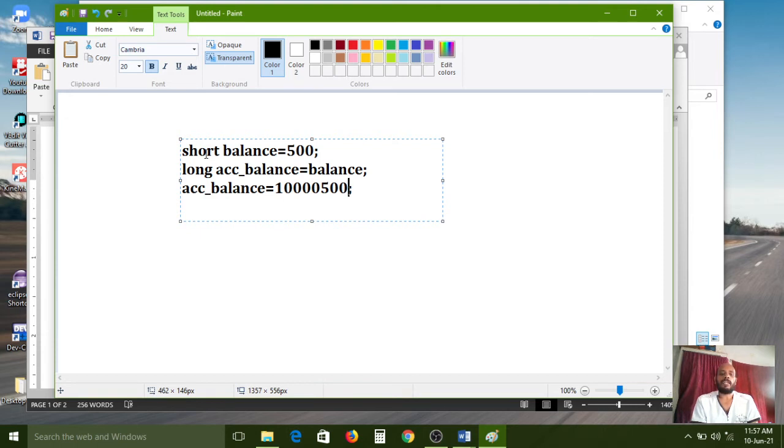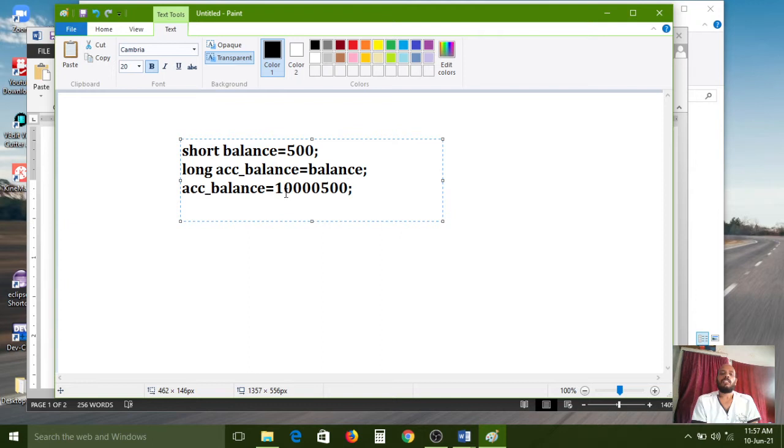A short data type variable can be assigned to a larger data type variable. Before, we had used the short data type. After assigning this balance to a long data type variable, it can support a big number to store the value.